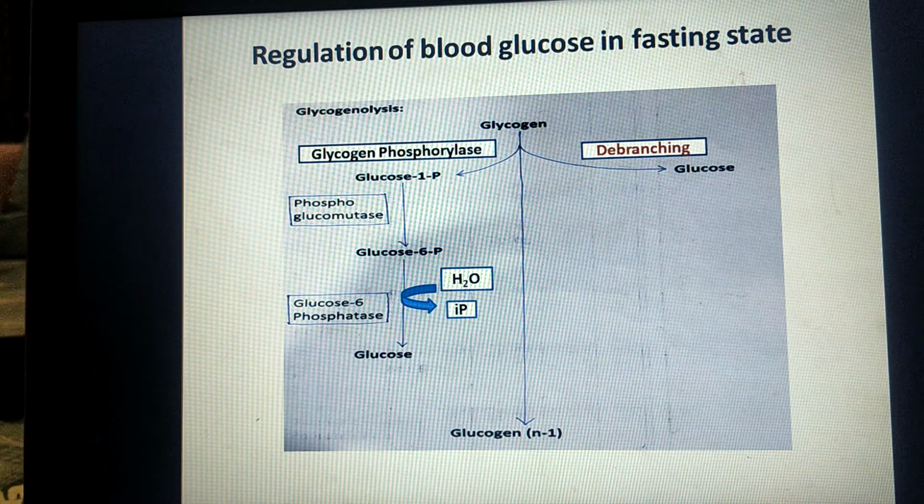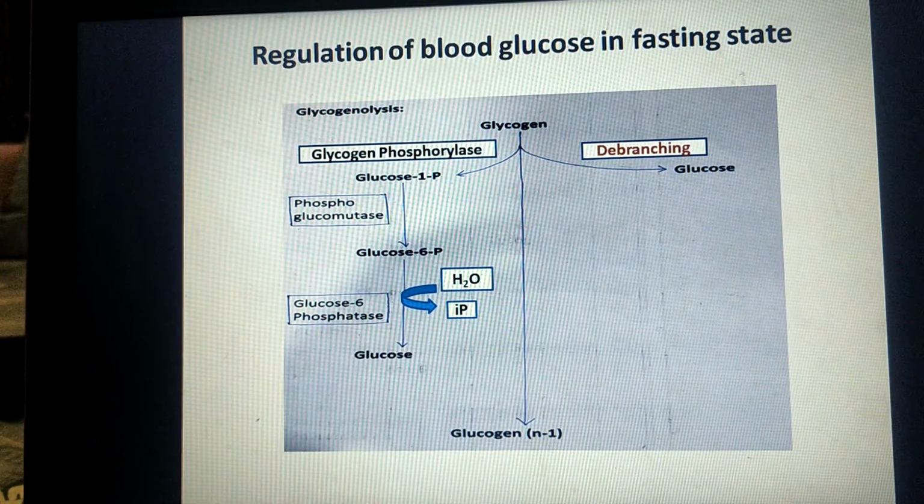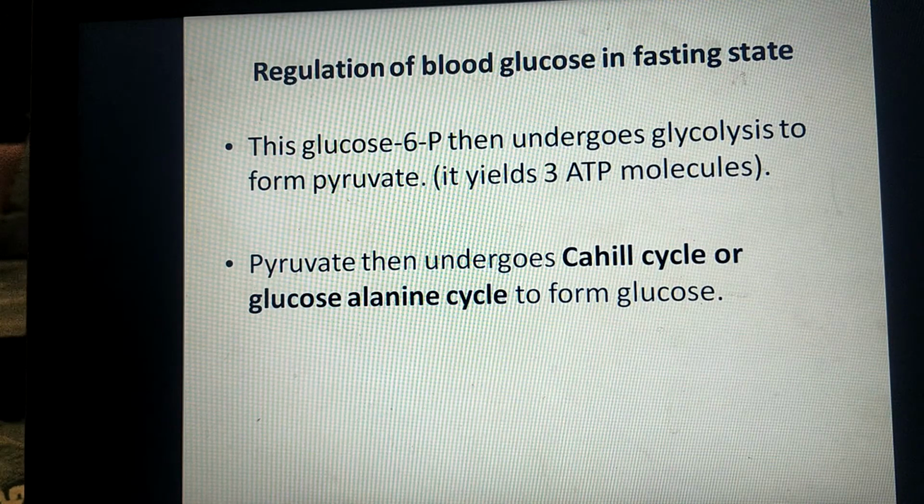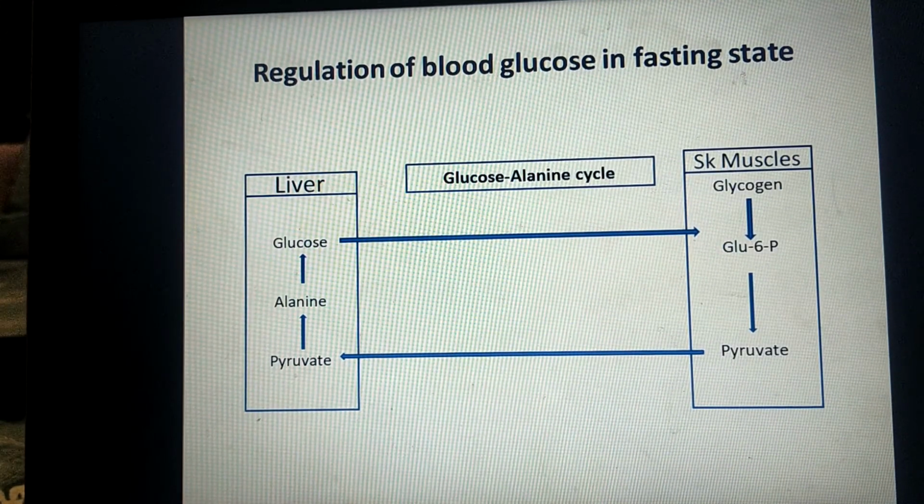Remaining in the cell, this glucose 6-phosphate undergoes glycolysis. This glycolysis gives pyruvate, which may be converted into lactate, and this pyruvate or lactate is then transported to the liver to form new glucose. That cycle is called the Cahill cycle or glucose alanine cycle, which is shown here.